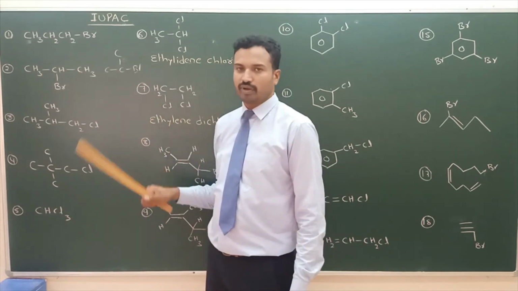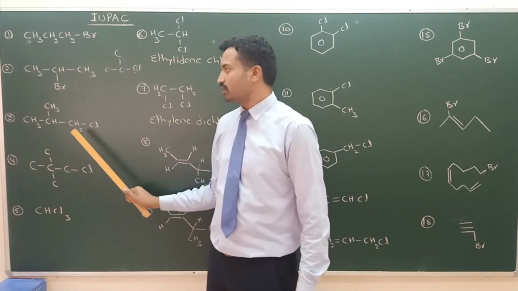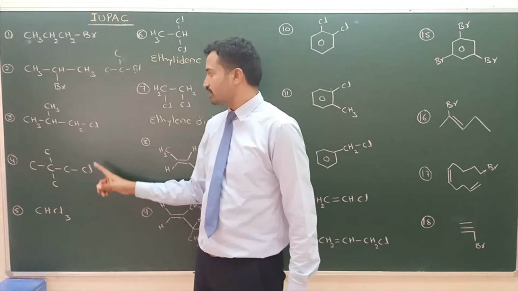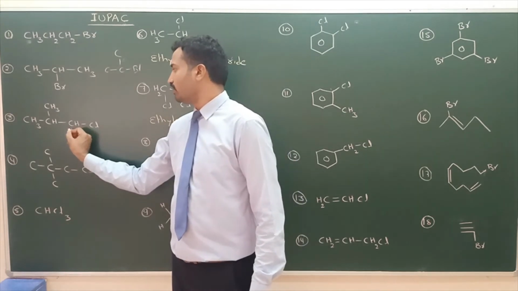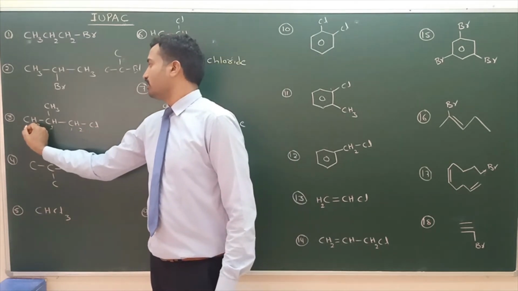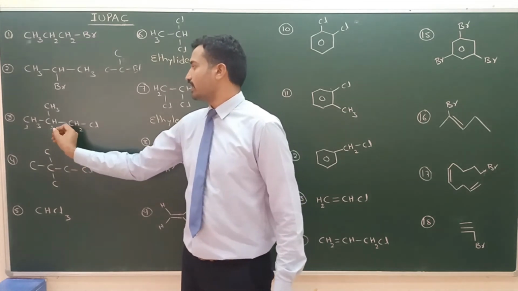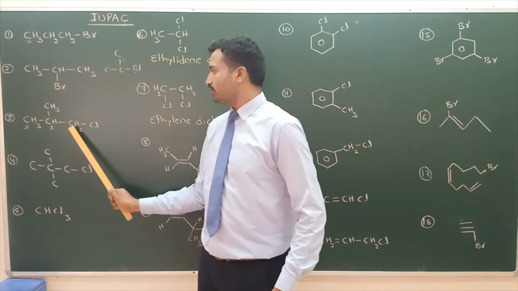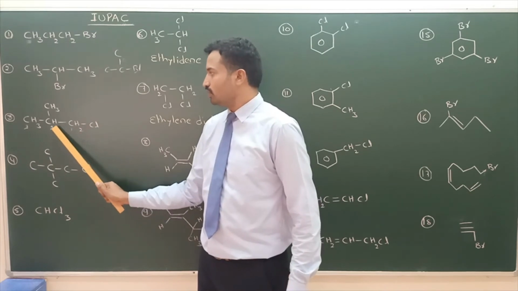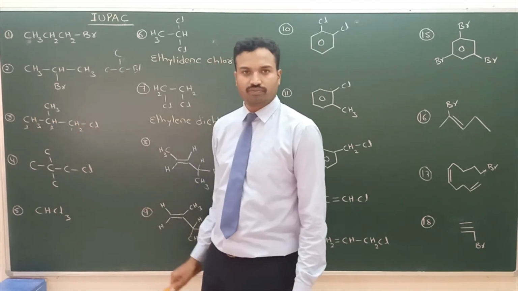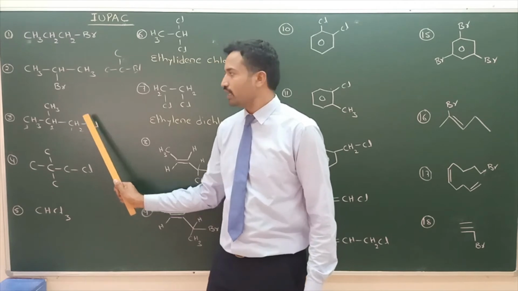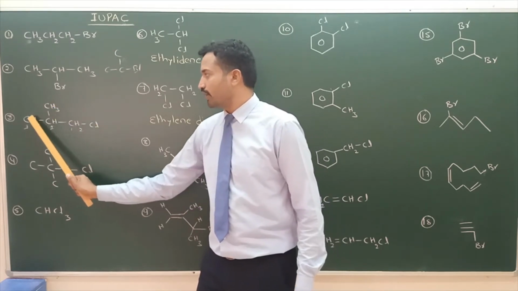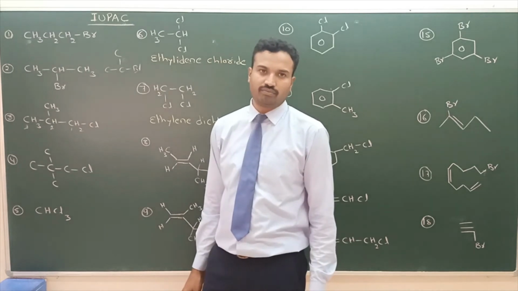Third example, here numbering. Functional groups are not there. The substituent is here, 1, 2, 3. First carbon, second carbon, third carbon. Chlorine on first carbon: 1-chloro-2-methylpropane. Alphabetical order, chloro, next methyl. 1-chloro-2-methylpropane.